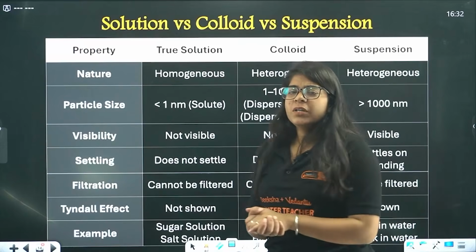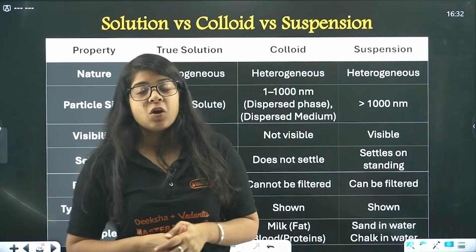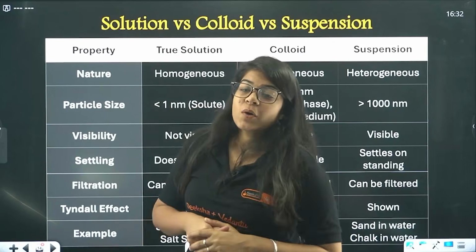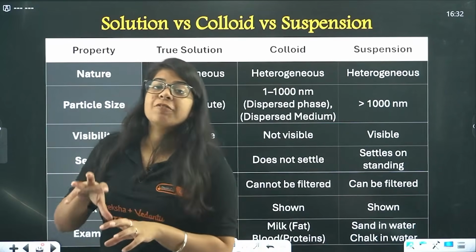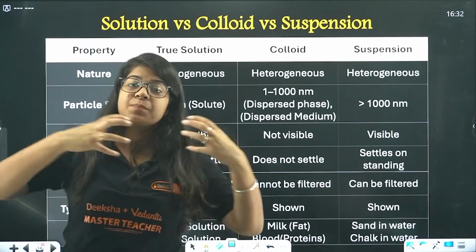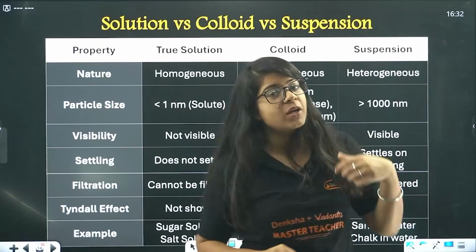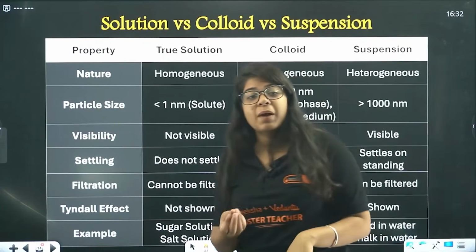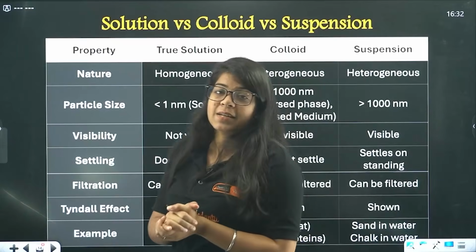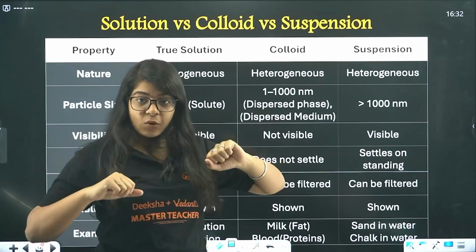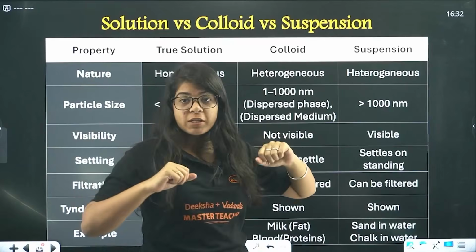Now see, we talked about solution, we talked about homogeneous solution, heterogeneous solution, right? So in that, we have a few more things, that is mixtures. Homogeneous mixtures, heterogeneous mixtures, the one you can see with your naked eye and the one with particles that you cannot see with naked eyes, right? This is solution. Okay, you have solution is homogeneous, we know that.